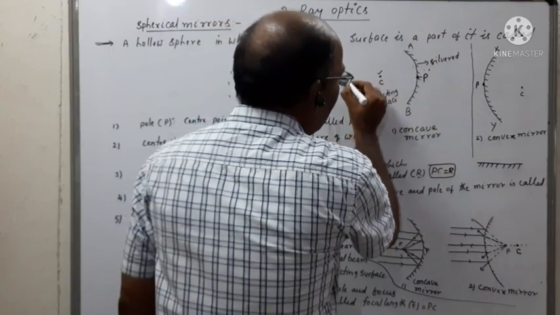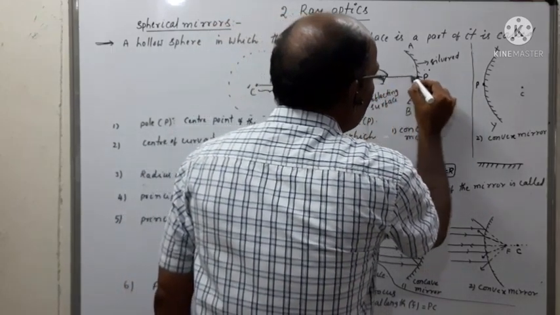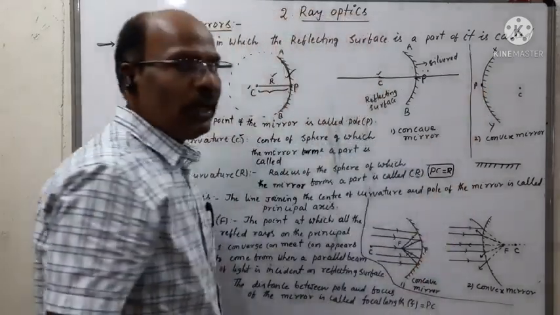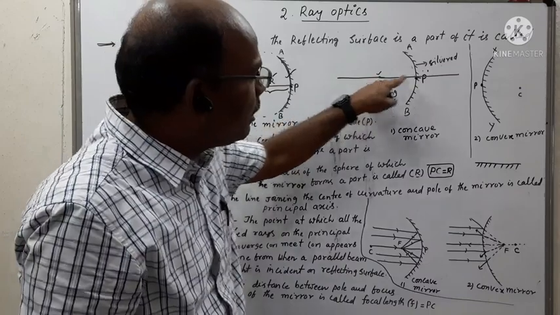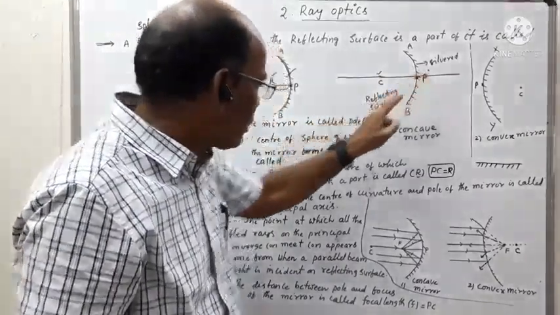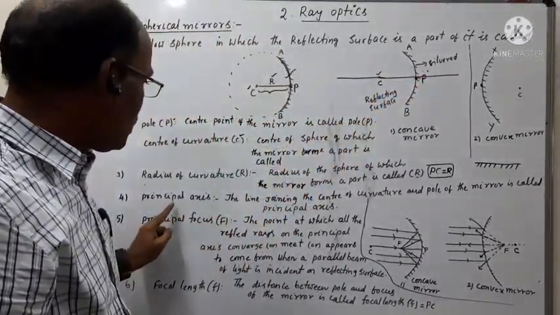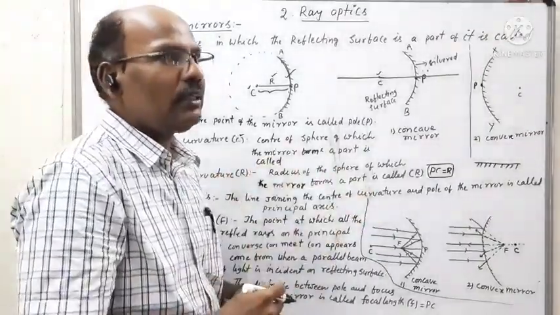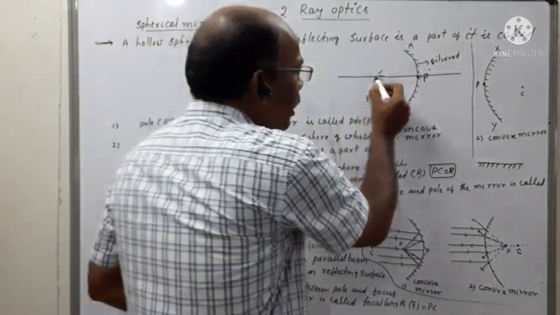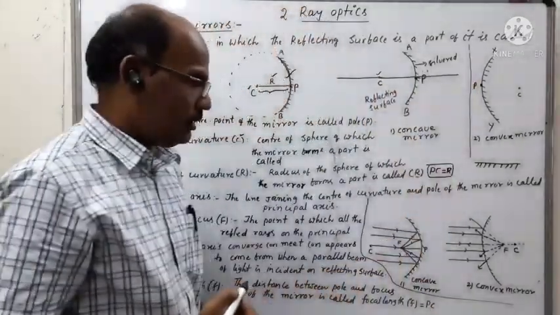If you draw a straight line connecting the two points, the straight line passing through the center of curvature and pole of the mirror is called the principal axis. It is extended on either side of the given mirror. So this is called the principal axis.